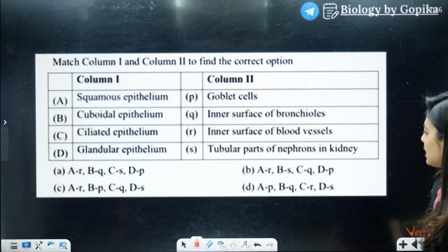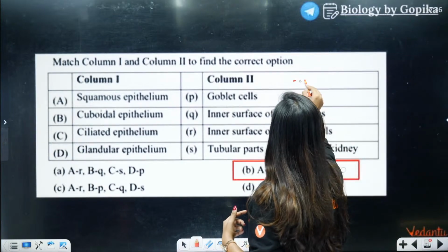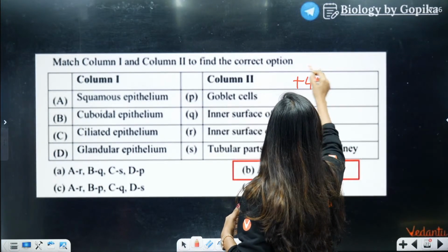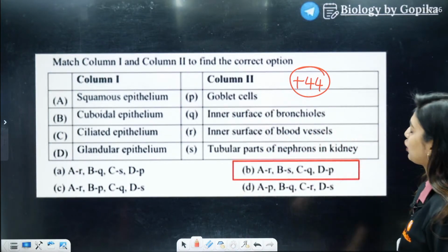Okay, B is the answer. Okay, let me go forward. Yes, very good. B is the answer. So this gives you 44 marks. Okay, if you are part of the crash course, then you will get 48 marks. If you're not a part of the crash course, you get 44 marks.